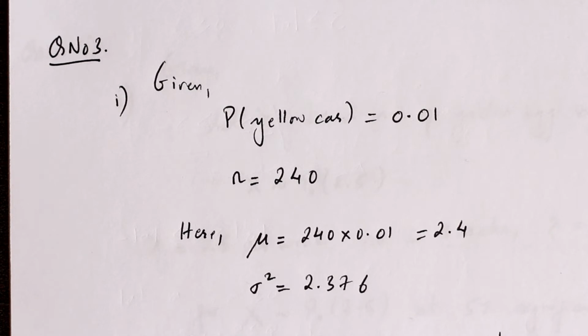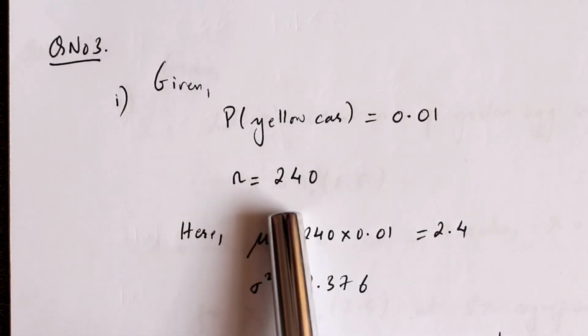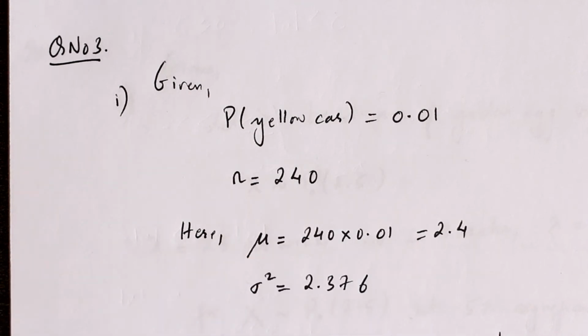Now, for the Poisson distribution, the probability has to be very low and the number of trials has to be very high.